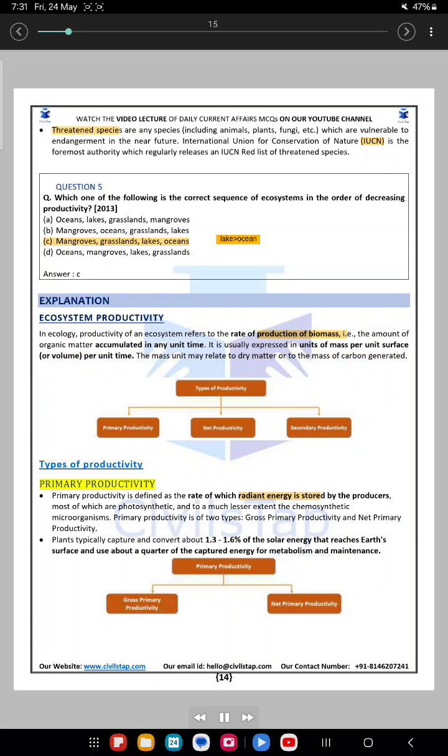Types of productivity. Primary productivity. Primary productivity is defined as the rate at which radiant energy is stored by the producers, most of which are photosynthetic, and to a much lesser extent the chemosynthetic microorganisms.